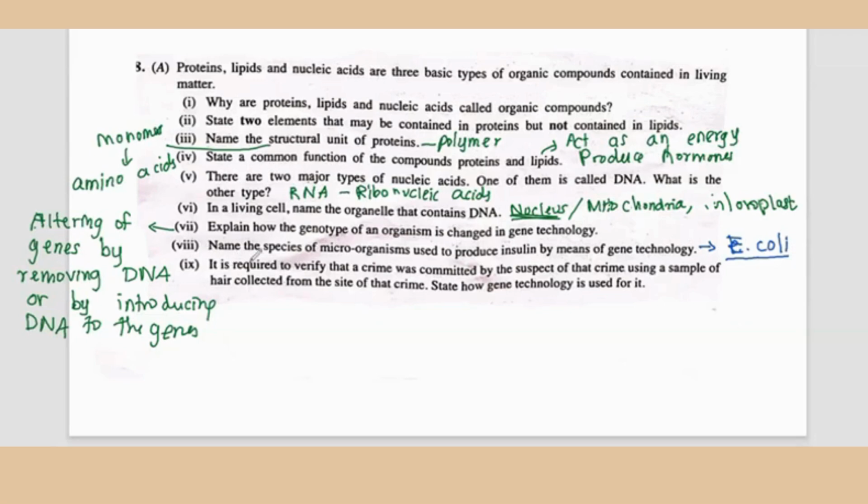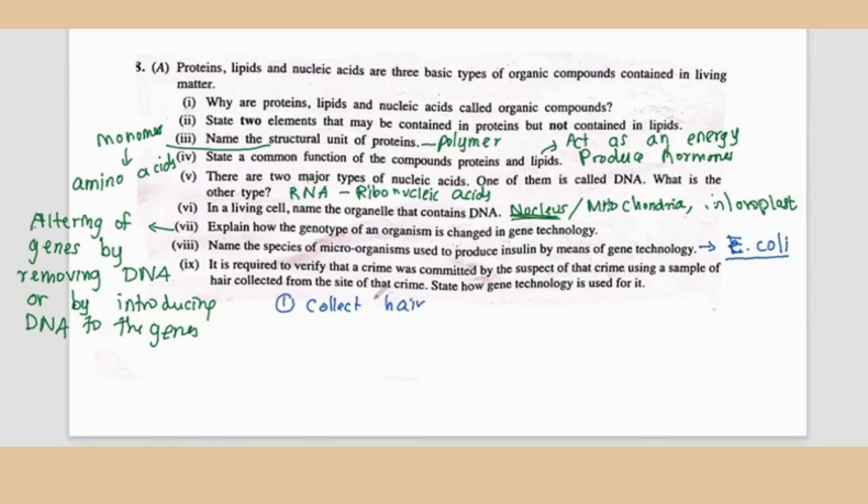Ninth question, it is required to verify that a crime was committed by the suspect of that crime using a sample of hair collected from the site of that crime. State how gene technology is used for it. Okay, so the first step that you have to do is collect the hair from the site of crime and from the suspect.